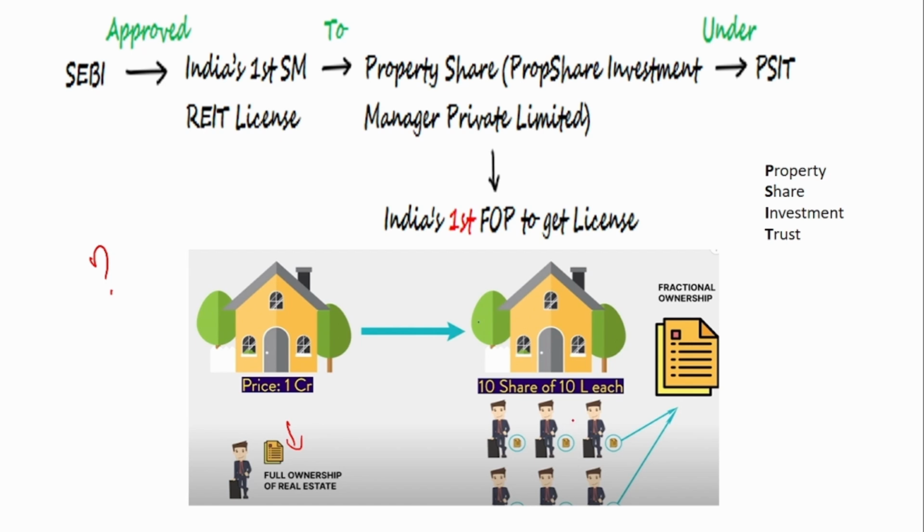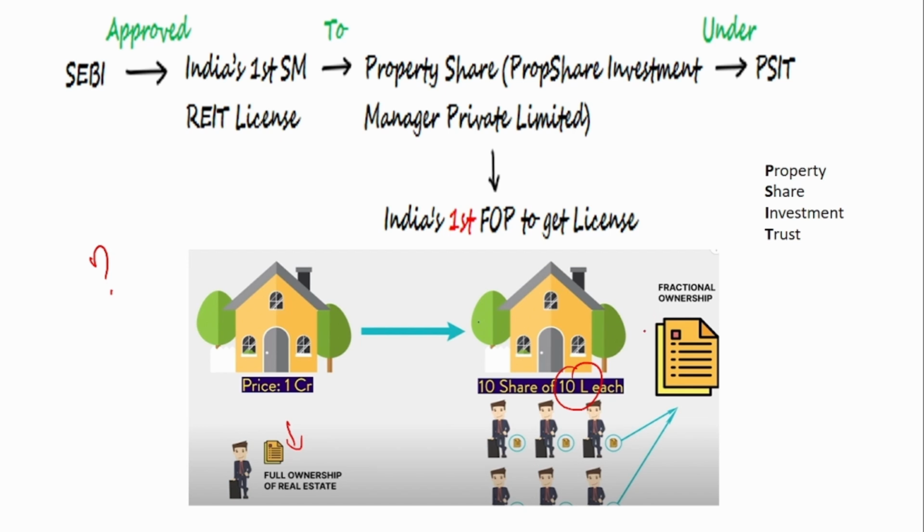So if around 10 people invest in this project and each gets a share, that is 10 shares for 10 people, so each ownership is around 10 lakhs. Then the rent from this property is the return for these investors. So this is called fractional ownership.